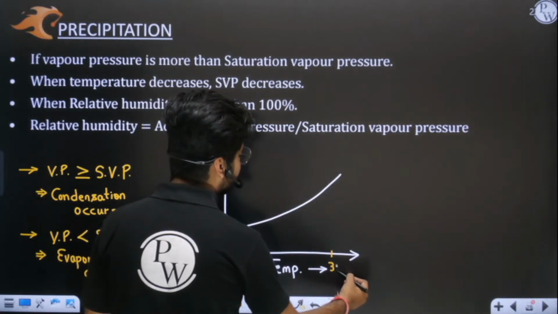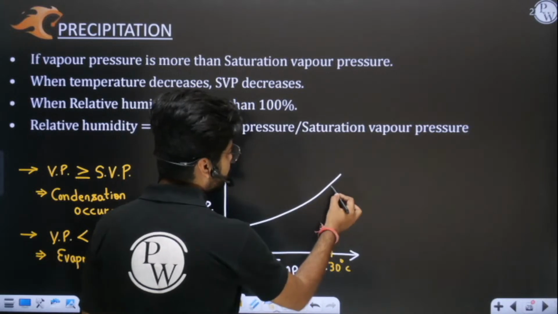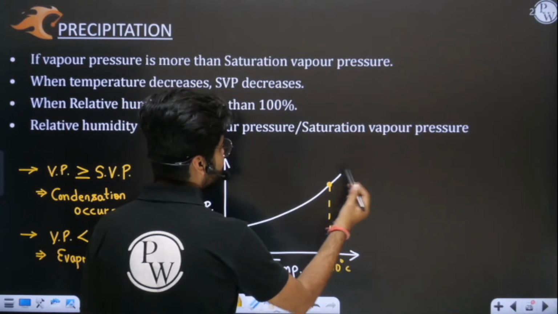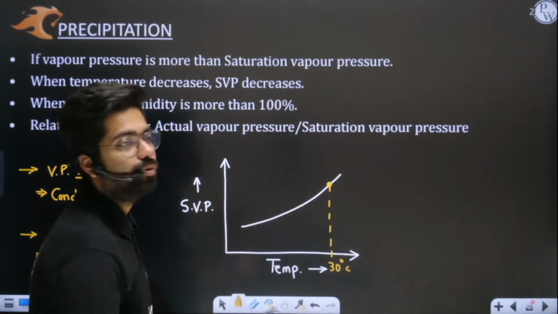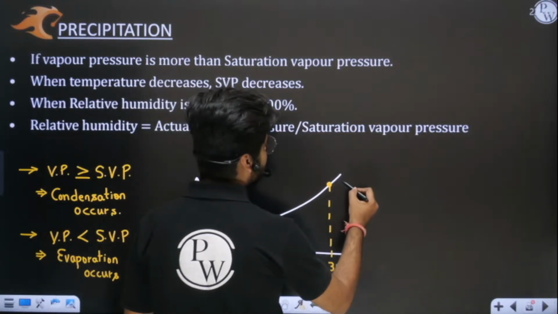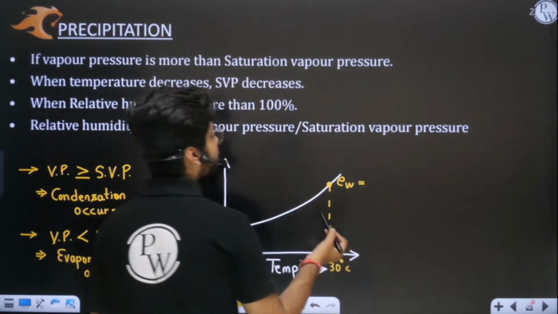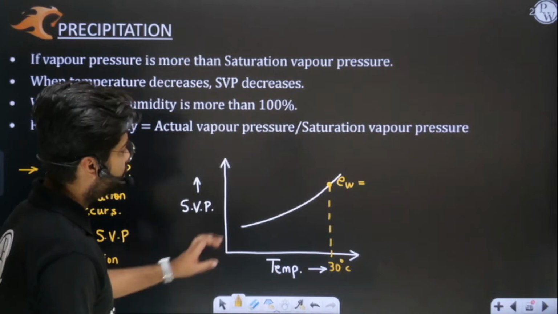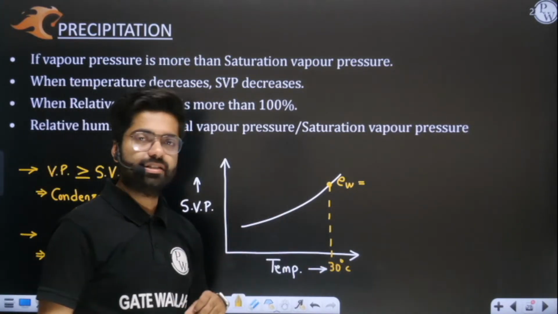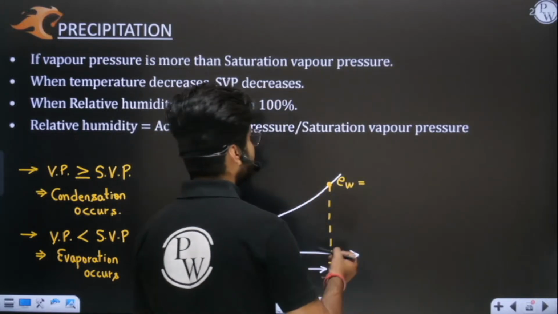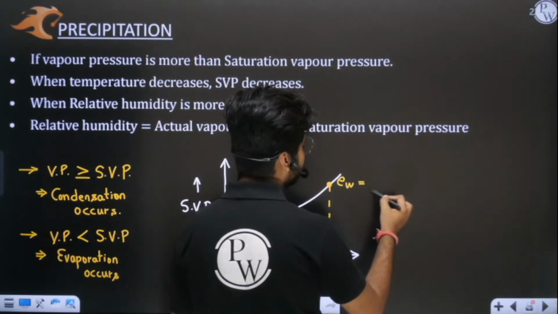Imagine at 30 degrees Celsius, the saturation vapor pressure is denoted by EW. EW stands for saturation vapor pressure. So let us imagine that at a given temperature of 30 degrees Celsius, the saturation vapor pressure, and pressure is measured in mm of Hg.